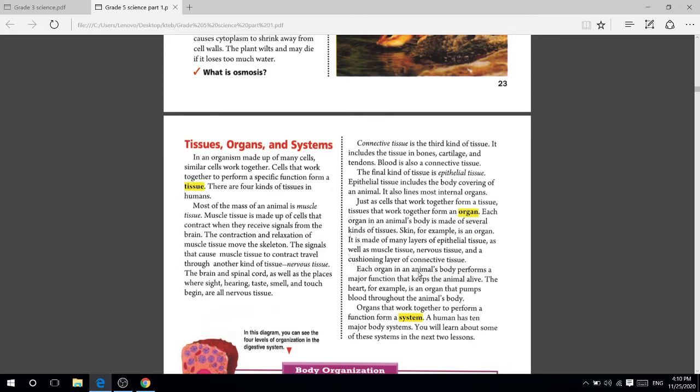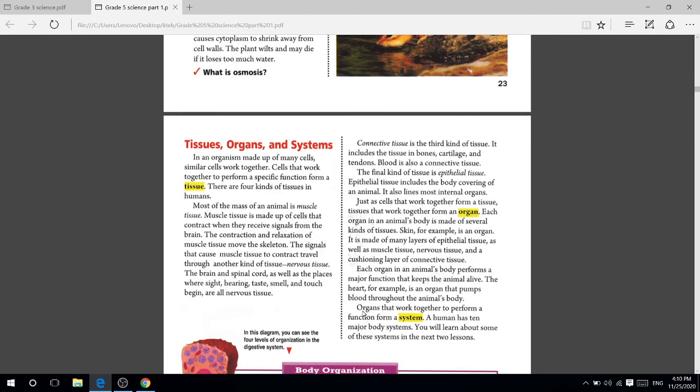Each organ in an animal's body performs a major function that keeps the animal alive. The heart, for example, is an organ that pumps blood throughout the animal's body. Organs that work together to perform a function form a system.